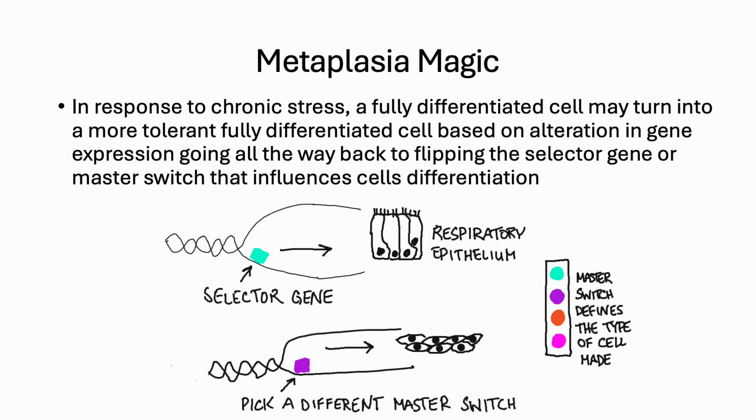So basically, here you have respiratory epithelium in your bronchi. Chronic smoking leads to chronic irritation that will cause the switch to flip. Now that respiratory epithelium is completely replaced by squamous epithelium. That's so crazy, right? But again, it's not meant to be sustained. And you might not be surprised to learn that most bronchial cancers are of squamous cell origin.